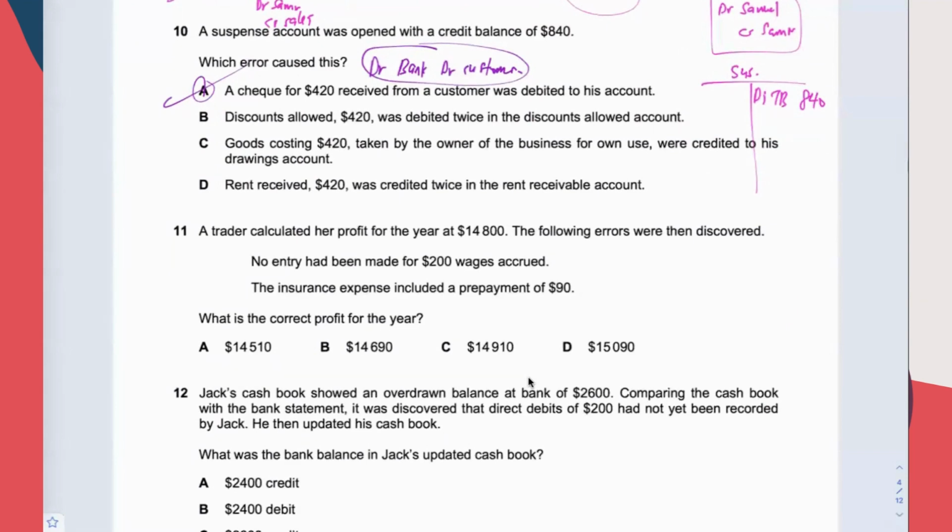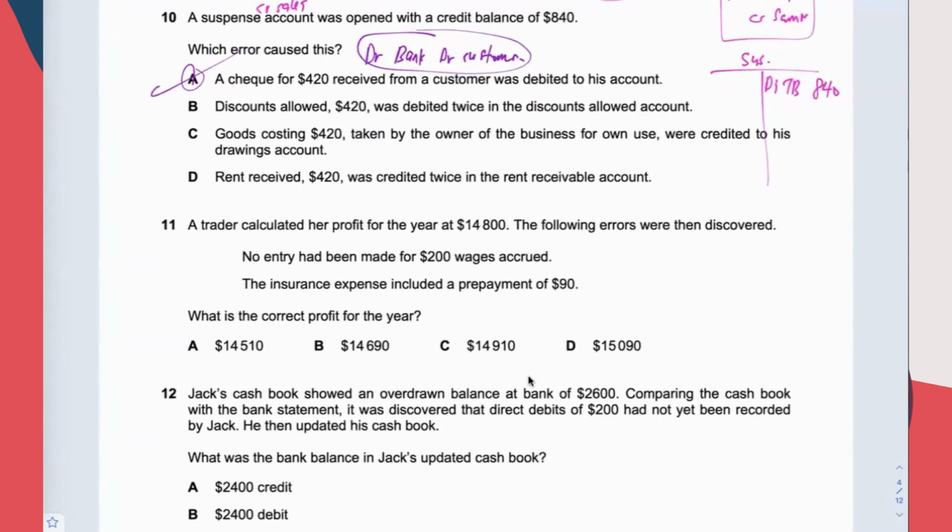We see 11. What is the correct profit for the year? They have given you the wrong profit for the year, the initial profit for the year, which is wrong. Following errors were then discovered. No entry had been made for 200 wages accrued. Okay. So accrued means we have yet to pay for it.